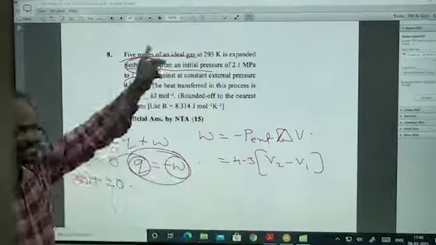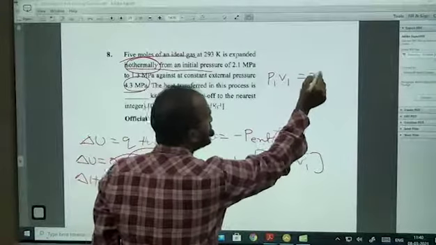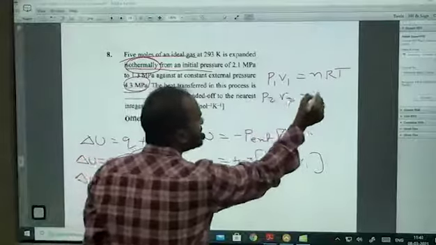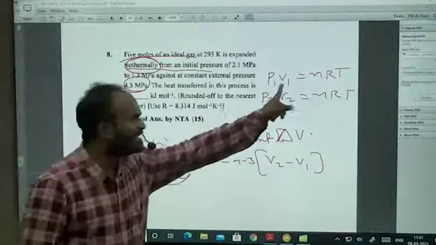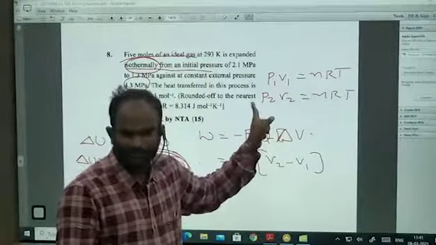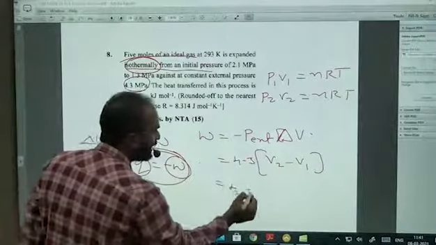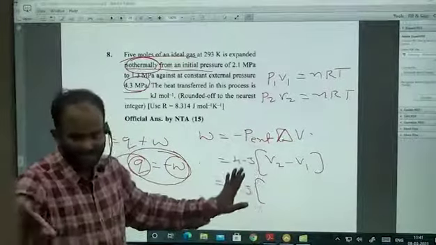Since it is an isothermal process, P1V1 is equal to nRT and P2V2 is equal to nRT. V1 is equal to nRT by P1, and V2 is equal to nRT by P2. So substitute in this, 4.3. Of course this is megapascal, I know. Why I am keeping it like that, I will tell you.